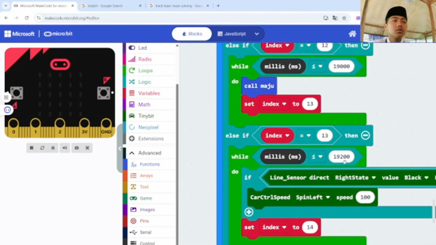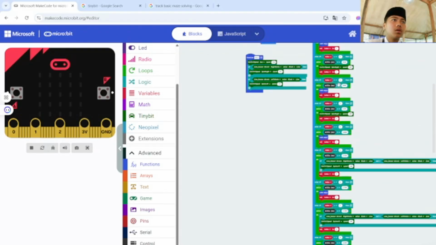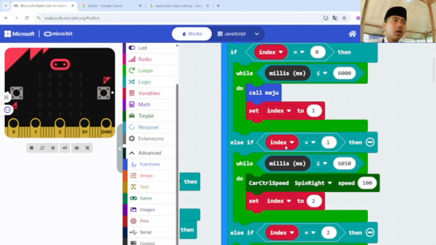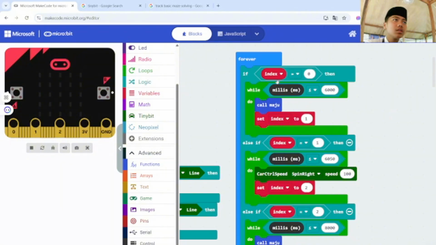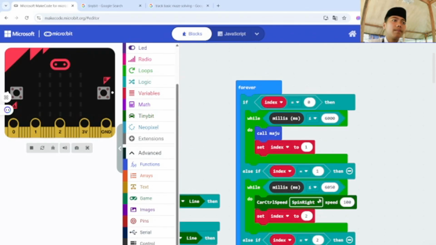almost 20,000 like that. So move again, and then this set index to 1. This always set index to 2, 3, like that.